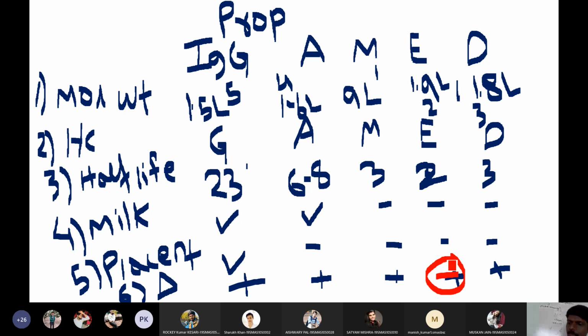Are these properties clear for everyone, students? These are the properties of antibodies. Yes, sir. Right? Clear, right?